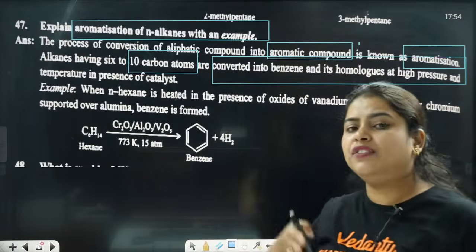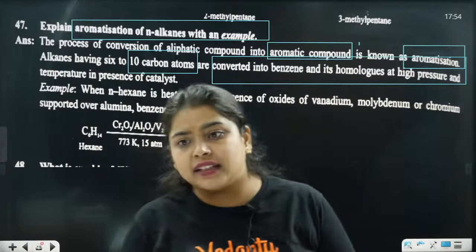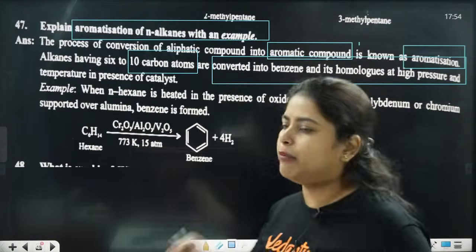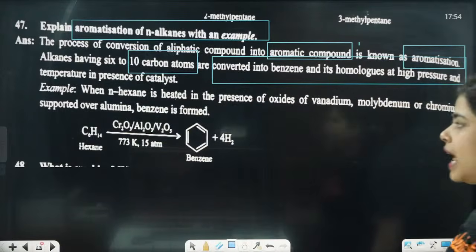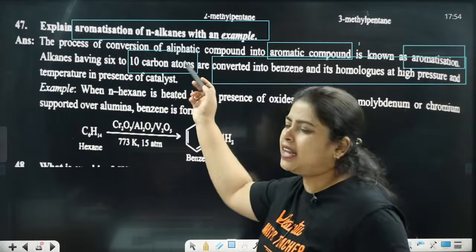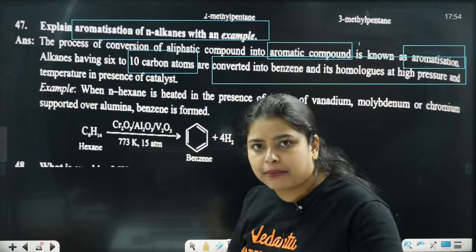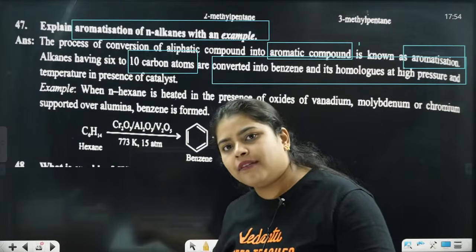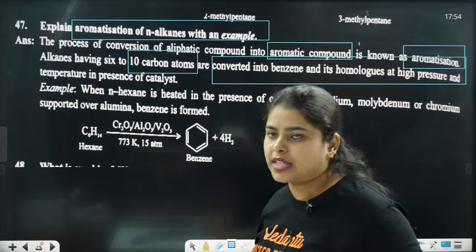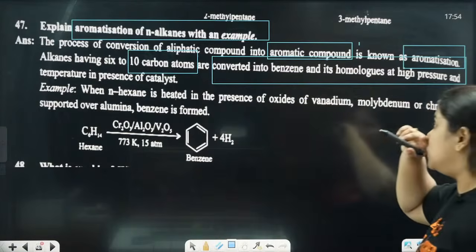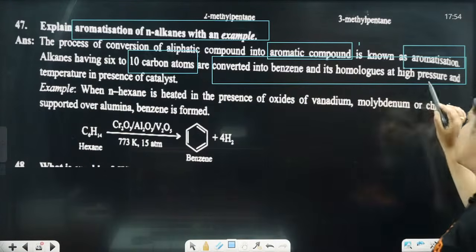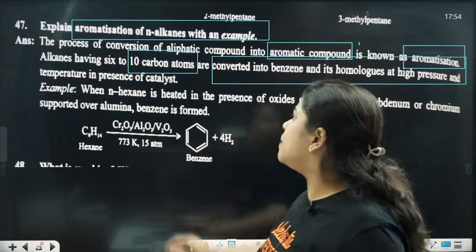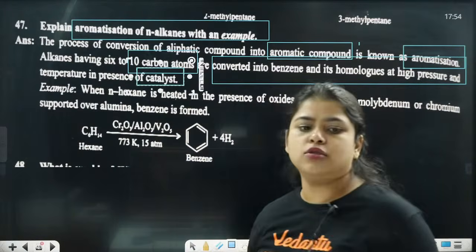The process of converting the aliphatic compound to the aromatic compound, and the alkanes having 6 to 10 carbon atoms are converted into benzene and its homologues at high pressure and temperature in the presence of catalyst.